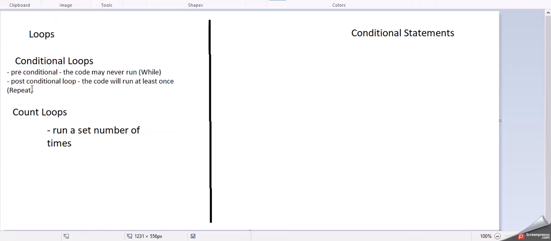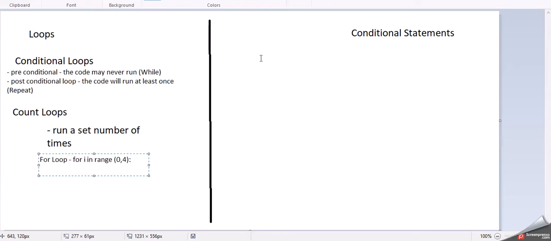So we've got a postconditional loop where the code will run at least once because it checks at the end of the first loop cycle. With a preconditional loop, it may never run at all because it checks the condition at the start. We then have a count loop where it runs a set number of times, i.e. a for loop, for i in range 0 to 4. We know it's going to run 4 times and 4 times only.